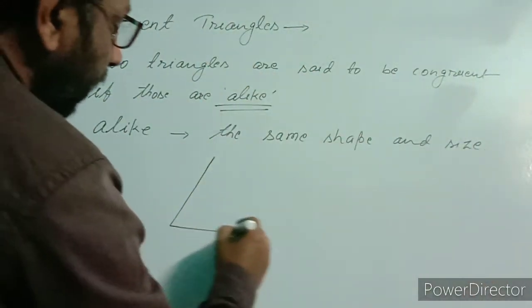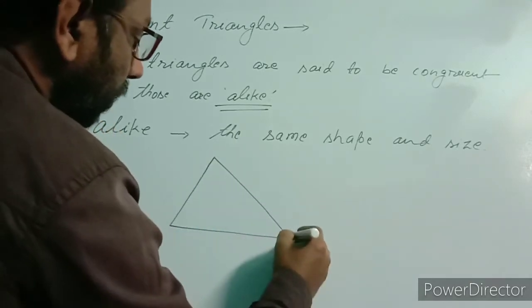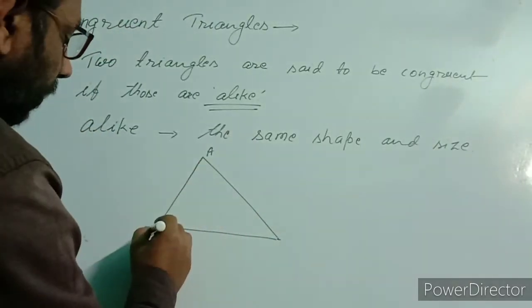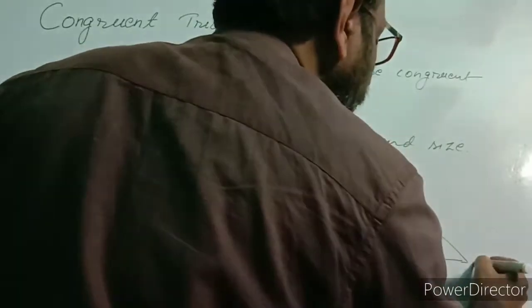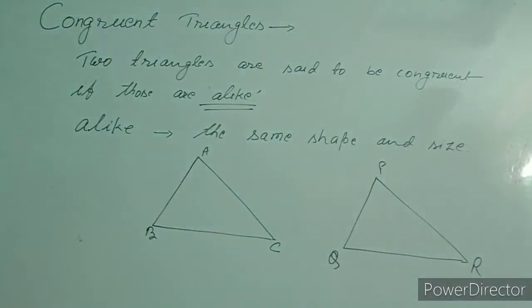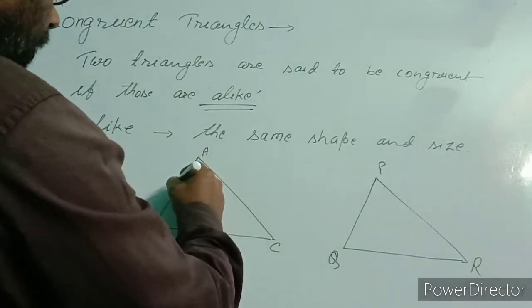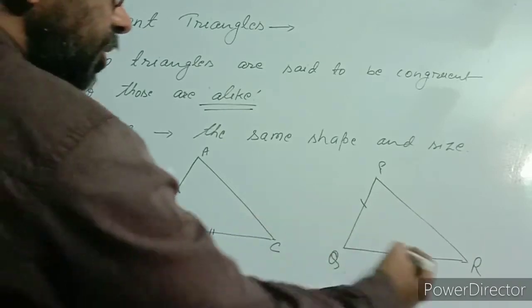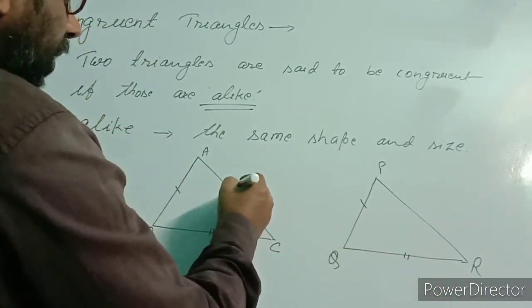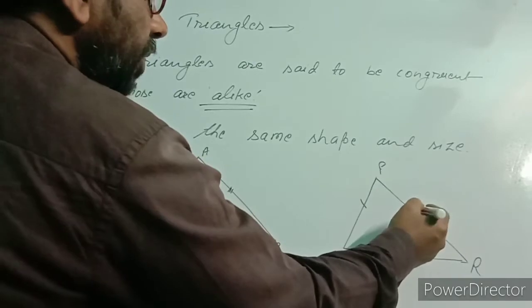Let us consider two triangles ABC and PQR. These two triangles will be congruent triangles if AB equal to PQ, BC equal to QR and AC equal to PR.